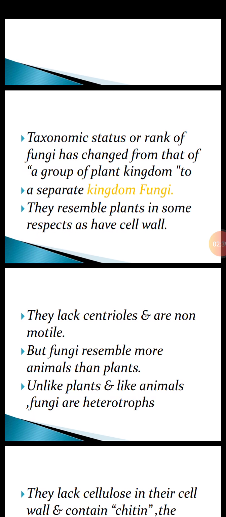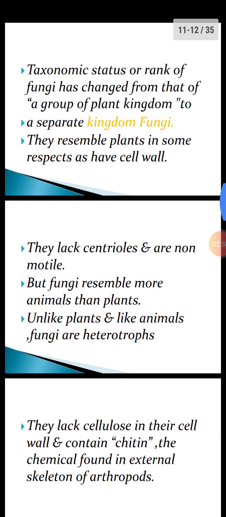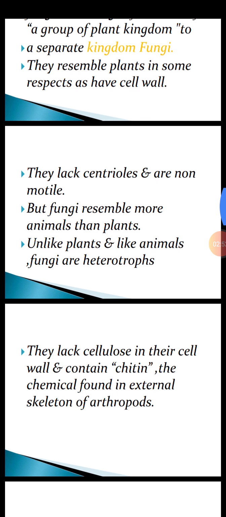But fungi resemble animals more than plants. Unlike plants and like animals, fungi are heterotrophic. They are unable to make their own food, like animals. They lack cellulose in their cell wall, and they contain chitin. Chitin is a chemical which is also found in the external skeleton of animals, the arthropods.